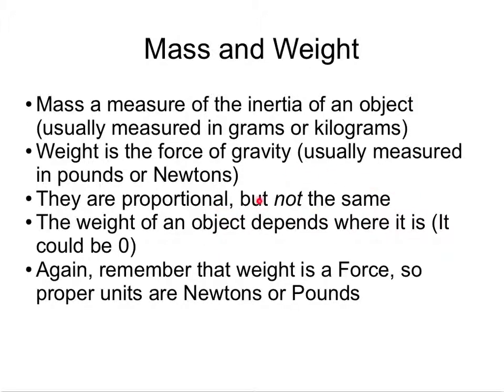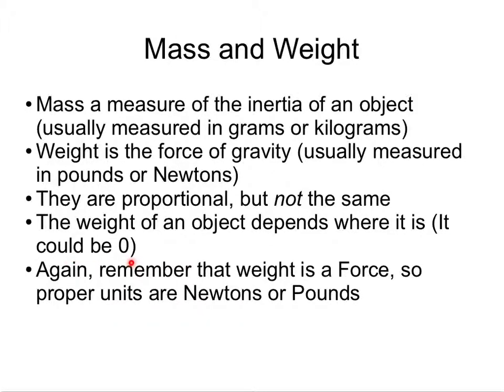However, again, they are not the same. So, for example, the weight of an object depends on where it is. On the Earth, an object may weigh 100 pounds. On the Moon, it may weigh 1/3 of that. And if it's far away from any gravitational field, its weight could actually be 0.